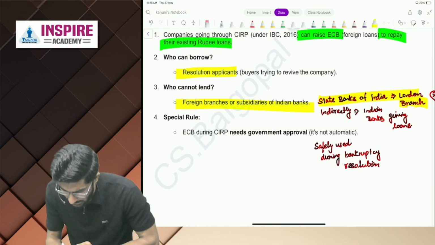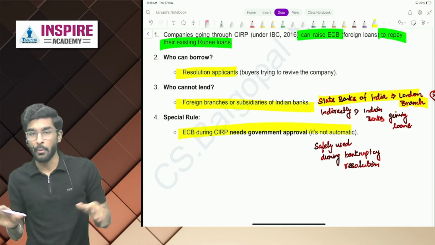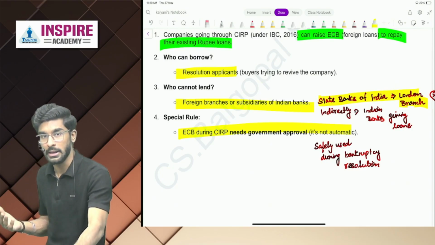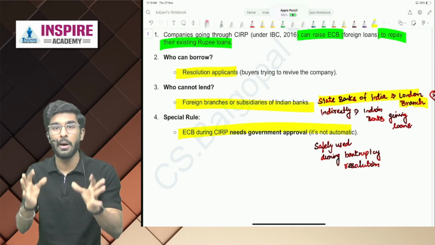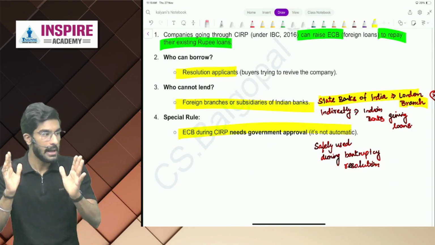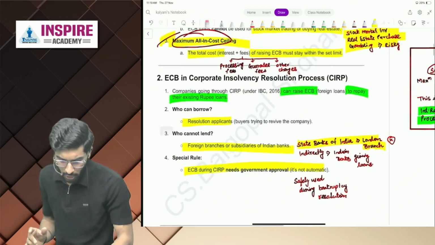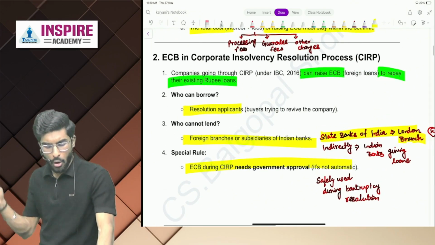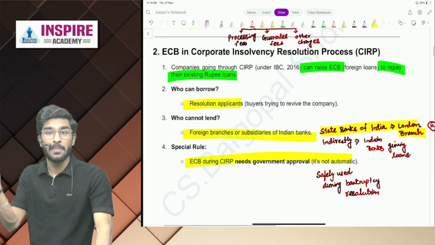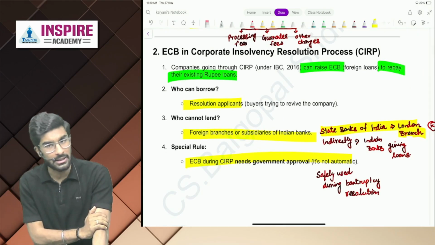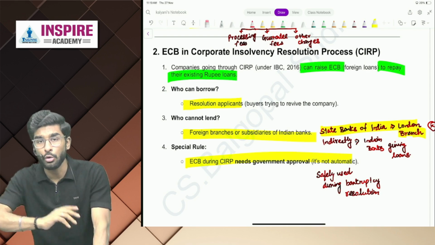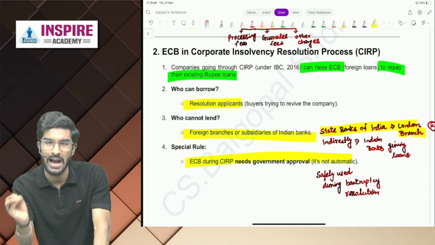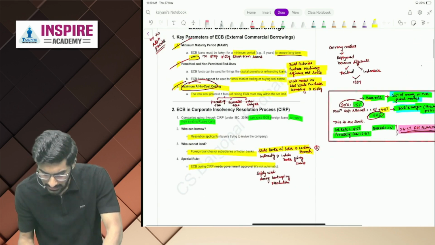Now the special rule is that it will require government approval, so that whatever ECB you are raising should be used in a proper, systematic, and safe manner. Yes or no? Very easy. So 3 points we understood: who can borrow, who cannot lend, and the special rule that you have to follow. You have to take the government approval when you take ECB to revive the company that is going through CIRP. Very easy, people. That's it.